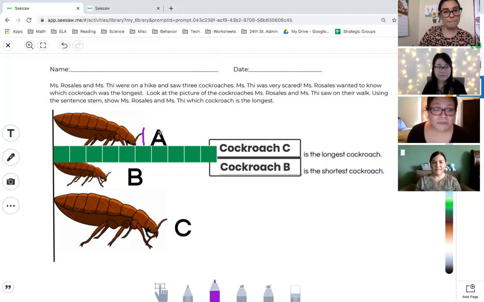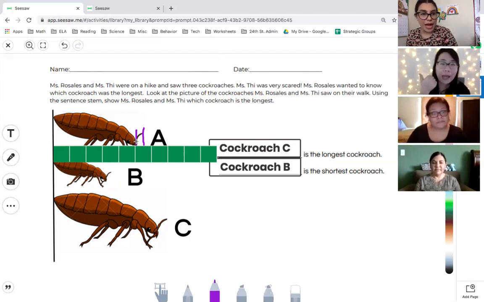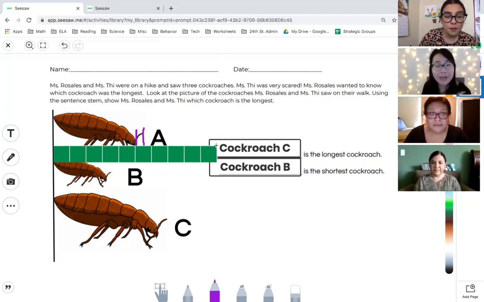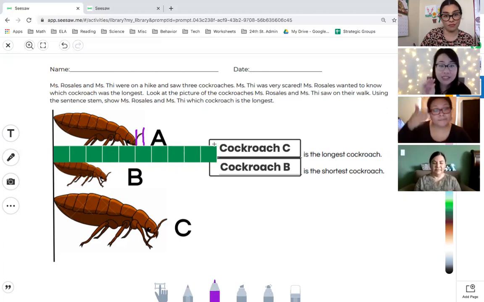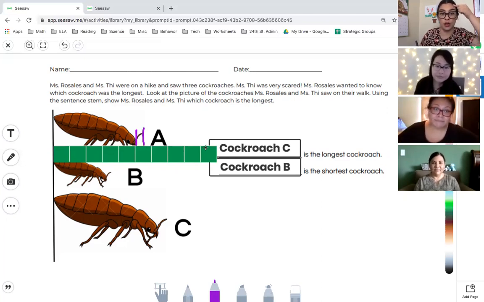So at this point, we can choose to include the antenna or just do the tip of the nose for this reference. That would be a good one. Ms. T, do you have a different idea or you want to add on? I think that's a great idea, but I want to remind our mathematicians that if you measure cockroach A with just the nose, you have to do the same thing with cockroach B and C. So whatever you choose has to be the same for all three objects. Oh, thank you for helping us include that. Yes, we need to remember that we need to measure the cockroaches the exact same way in order to have an accurate measurement, right?